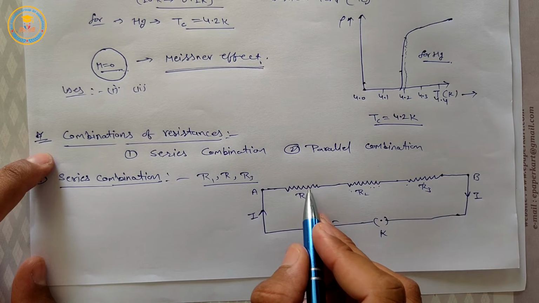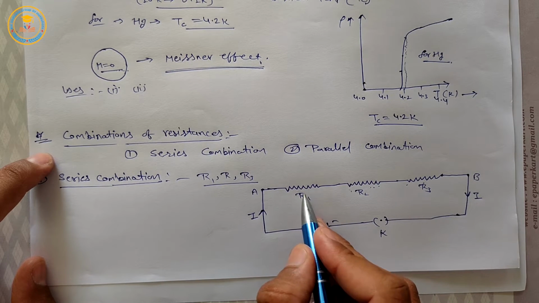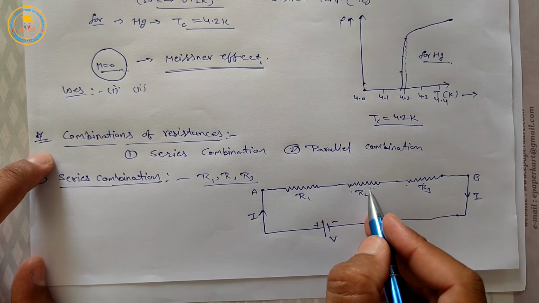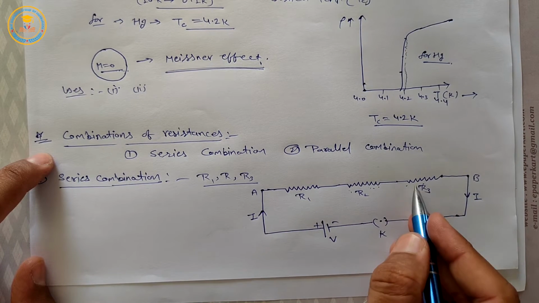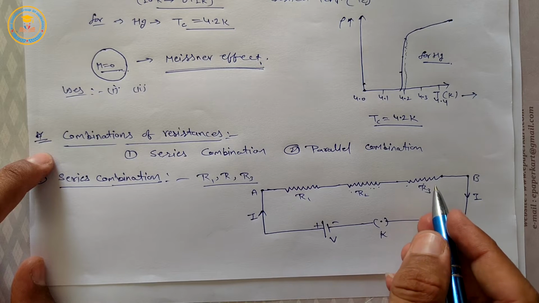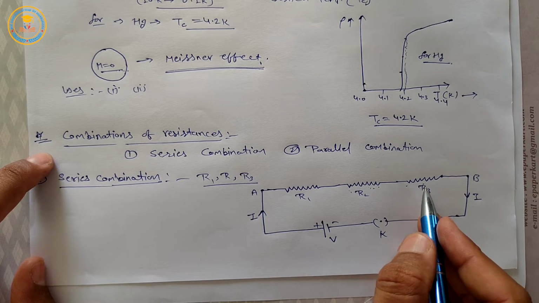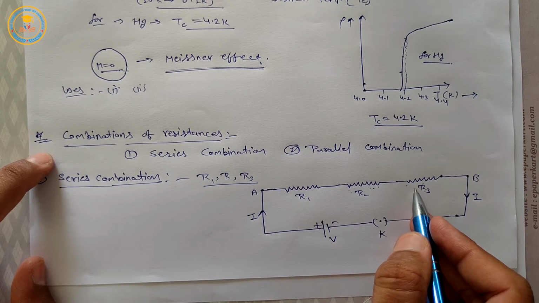Current flowing through this resistance is I, through this resistance is also I, and through this resistance is also capital I.